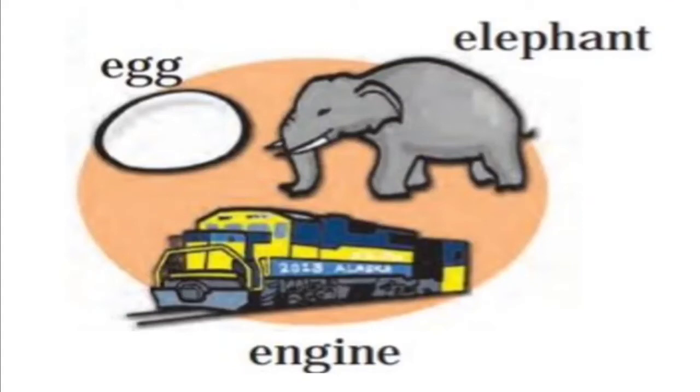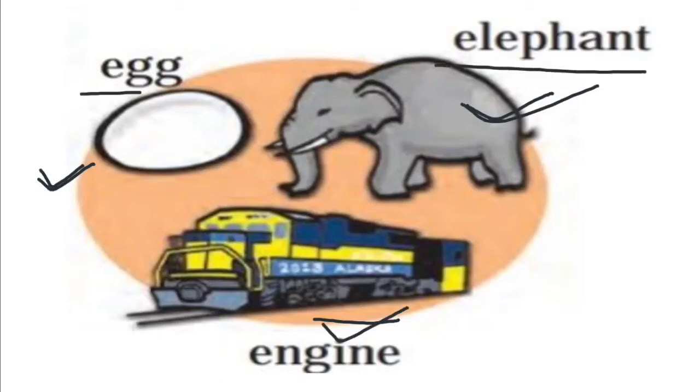What is this? This is an egg. And this is elephant. This is engine. Egg, elephant, engine. These words begin with letter E.